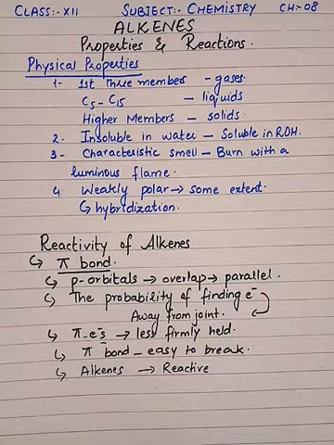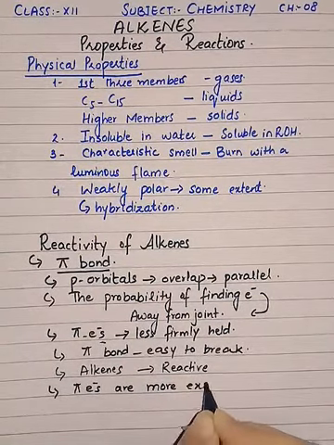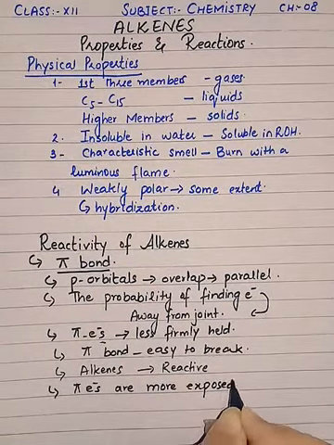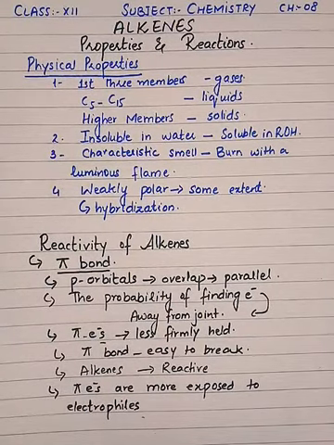So in addition to this, the loosely held pi electrons are more exposed to electrophiles. Electrophiles are electron loving species.